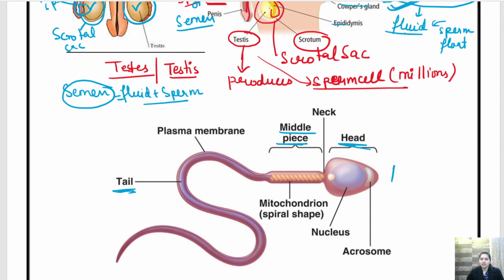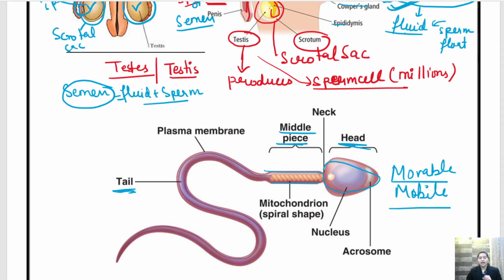Sperm is movable in nature, or it is mobile in nature. It can move. You can easily see through the structure. According to its structure, we can clearly deduce that sperm can move. It has a head, a middle piece and a tail.